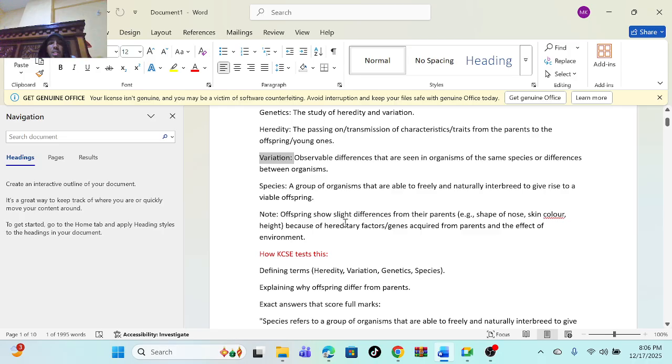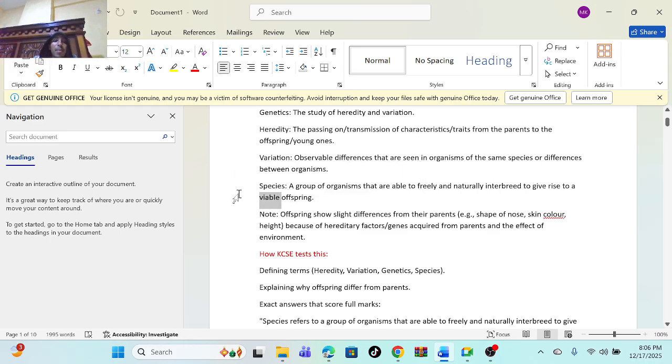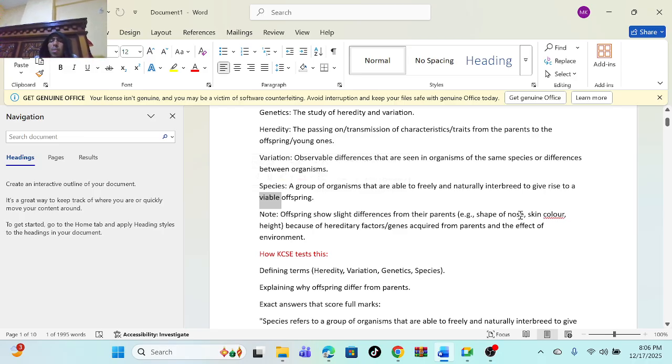Another term is species. Species is a group of organisms that can interbreed to give a viable offspring. The keyword is viable offspring. Some organisms can mate and reproduce, but not give a viable offspring. So even when marking the exam, the keyword we look for in the definition of species is viable offspring. Offspring show slight differences from their parents, such as shape of nose, skin color, height, because of heredity factors.